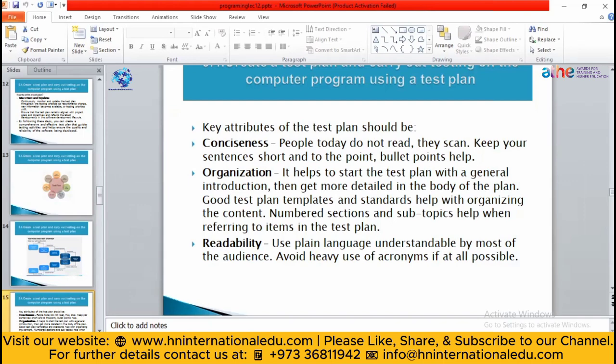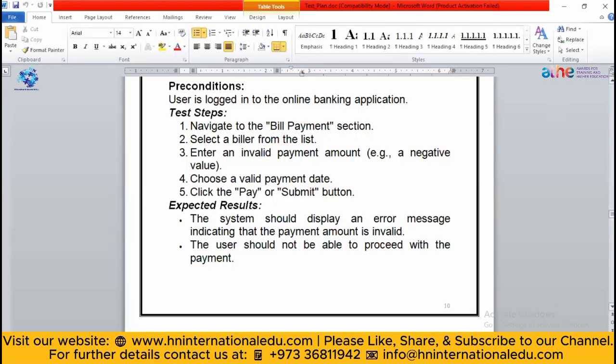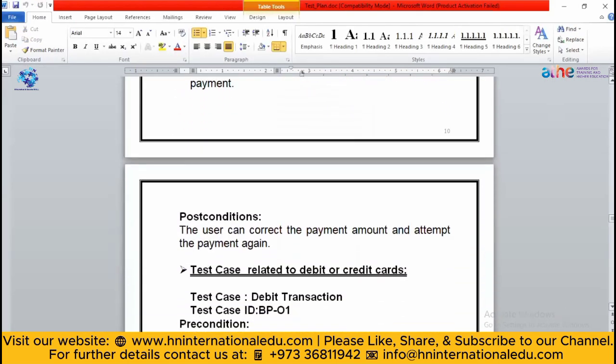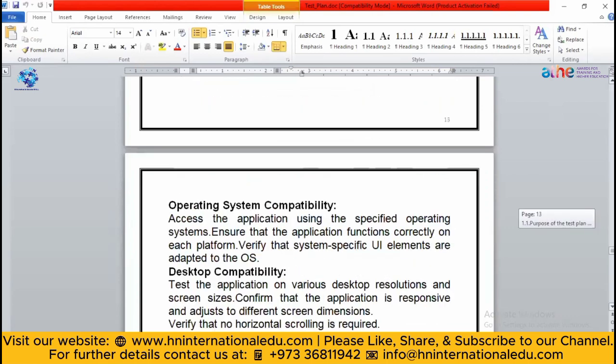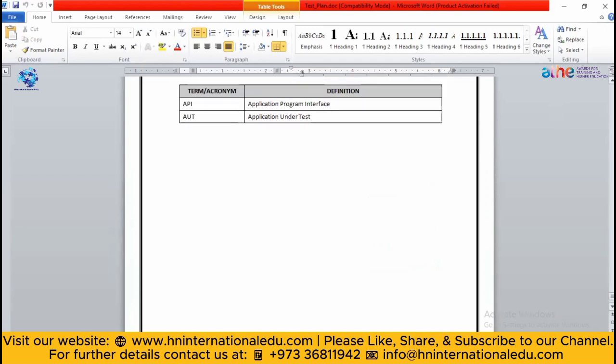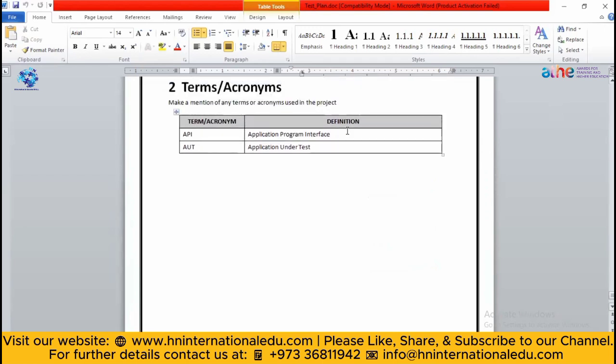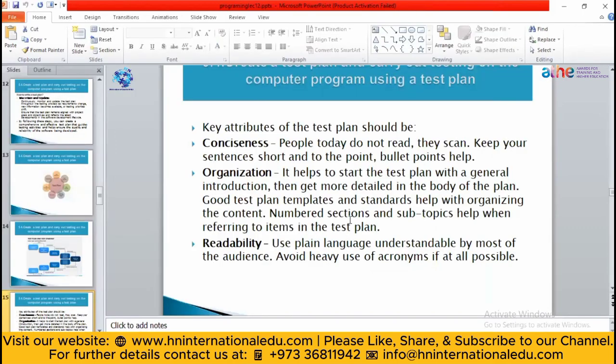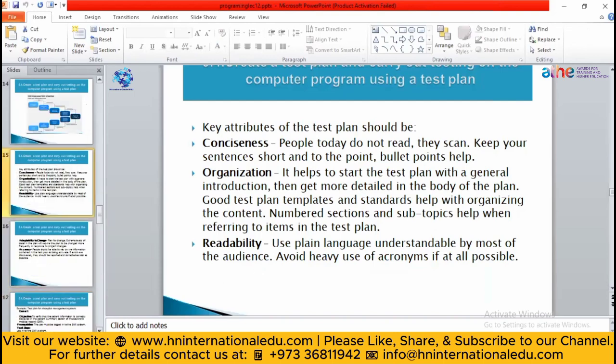Then you can use acronyms. What are acronyms? Let me show you. The keywords for something. Here you can give the heading of acronyms, like the short form of something. If you have used some short form, then you have to mention it. If you are using the word API, then you have to give the definition of that term. So this is a tip for writing a test case: it should be organized, concise, and readable, means as short as you can.